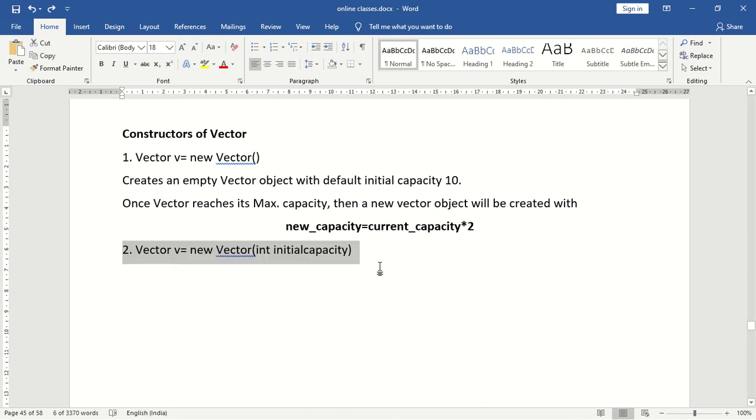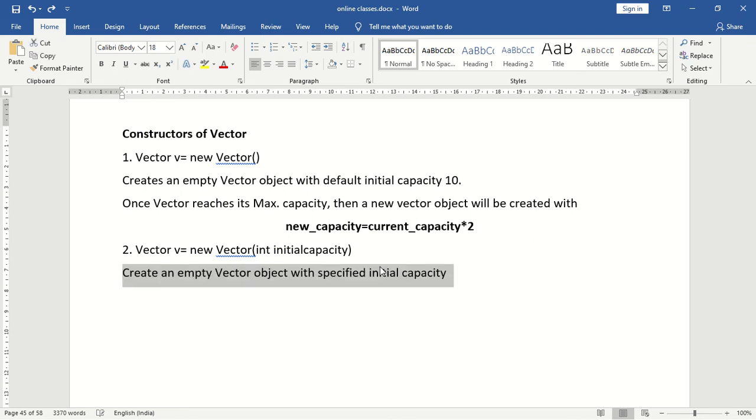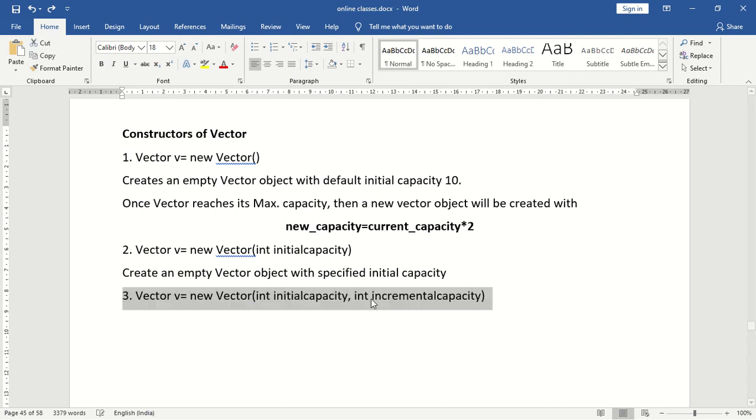Next, the second constructor. So what is the second constructor? The second constructor lets us provide our own initial capacity. That is, Vector v = new Vector(int initialCapacity). Within the argument we pass the initial capacity. So it creates an empty vector object with the specified initial capacity.